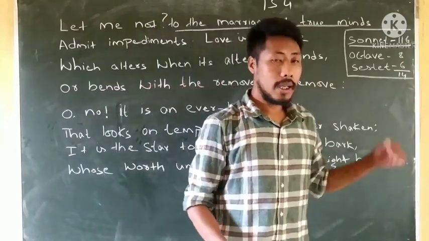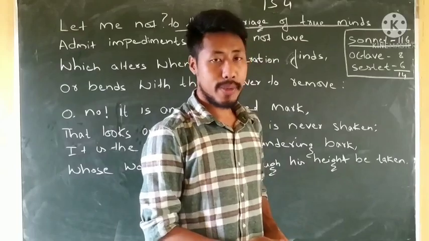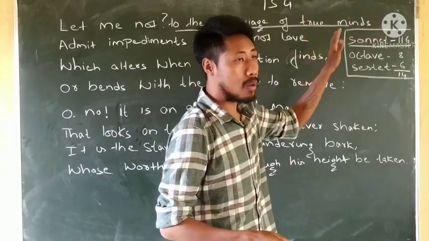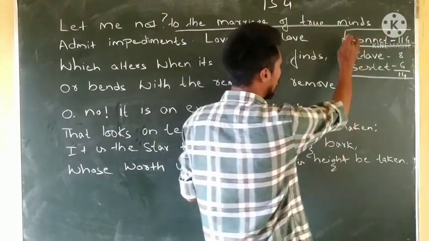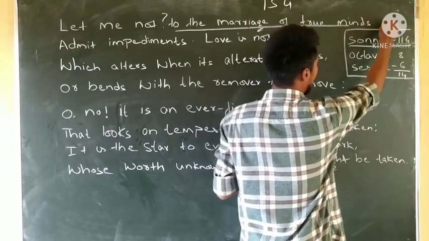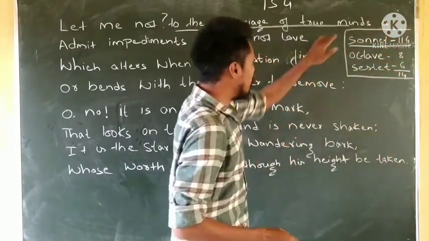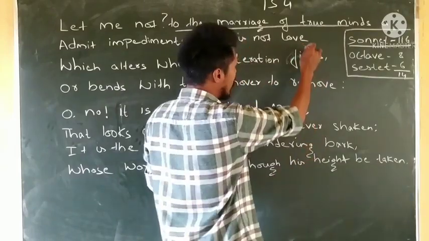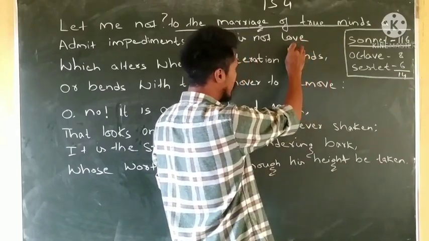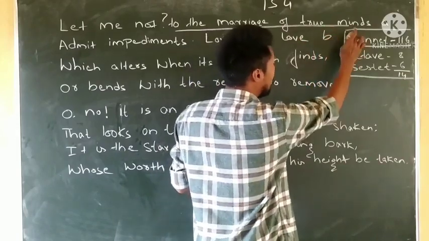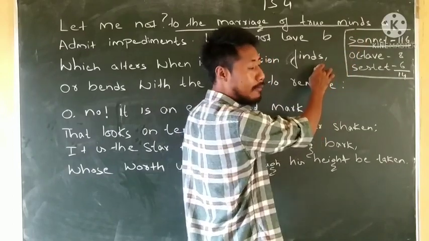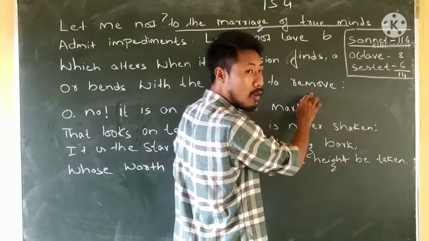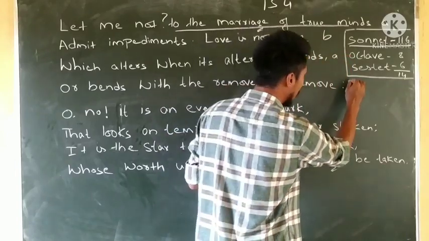Now, in this poem, we can also find the rhyme scheme. For the rhyme scheme, we look at the last word of each line. Here, the first one is "minds," so it is obviously A. "Minds" and "love" have different pronunciations, therefore the last word of the second line is B. "Minds" and "finds" have the same sound, therefore it will be A. "Love" and "remove" have the same sound, therefore it will be B.